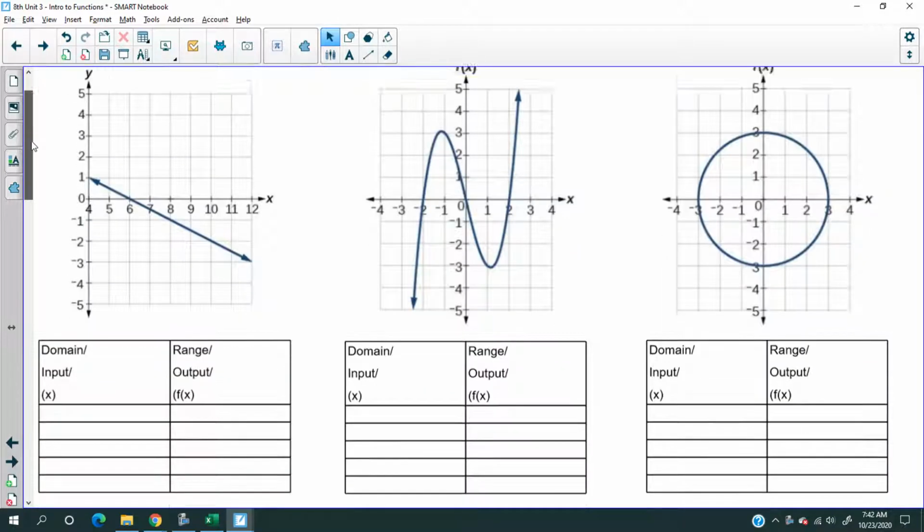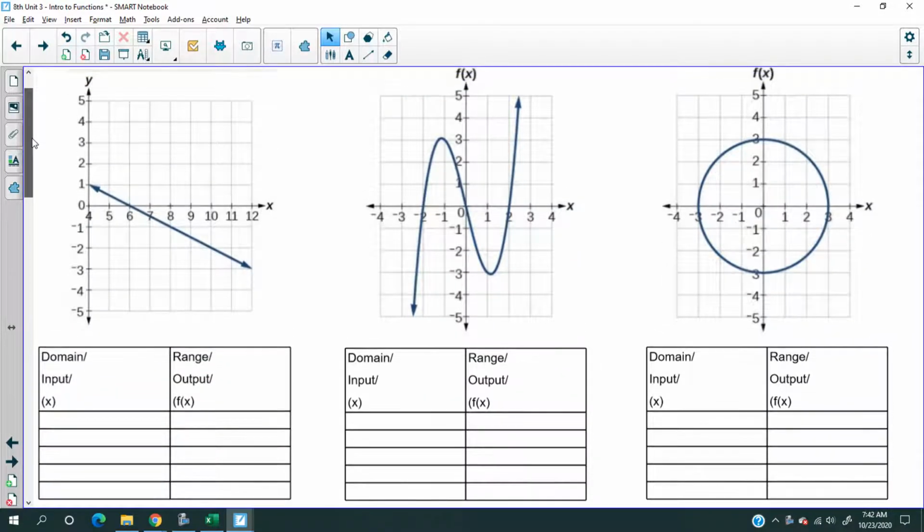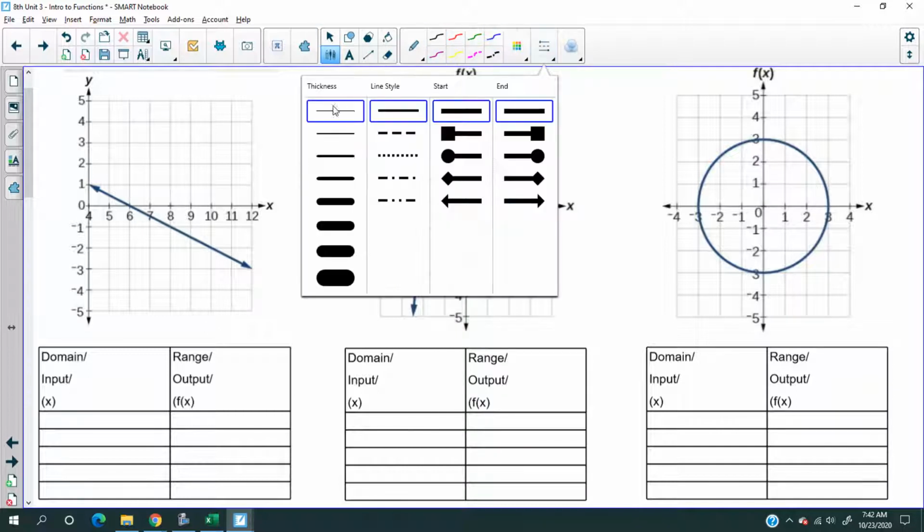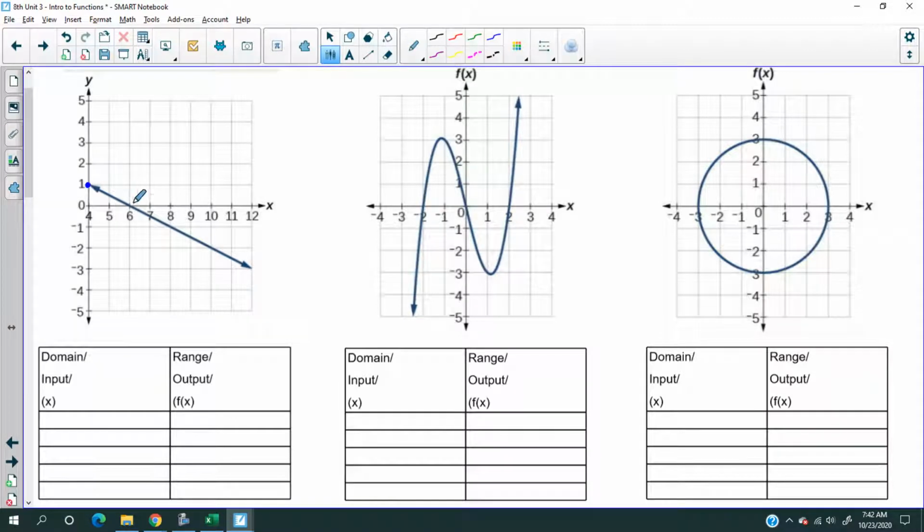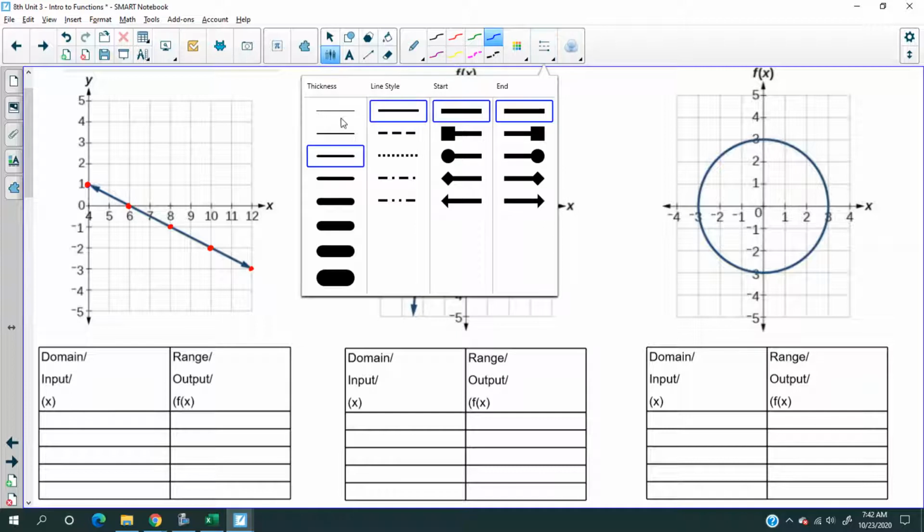So here we have 3 graphs. And what we're gonna do is repeat the same thing we did yesterday. We're gonna record the points, and we're gonna examine whether something is a function or not. So for example, if we look at all the x values, I'm gonna plot some points here. I'm actually not plotting, I'm just recording the points. All right, so let's record the points.